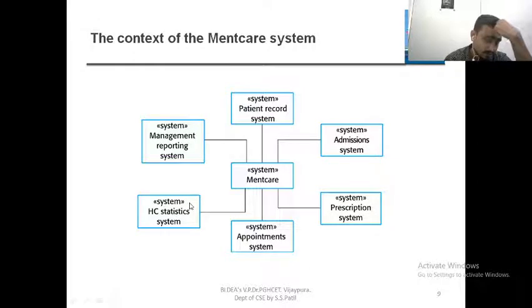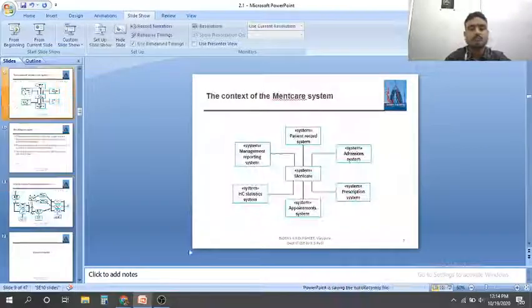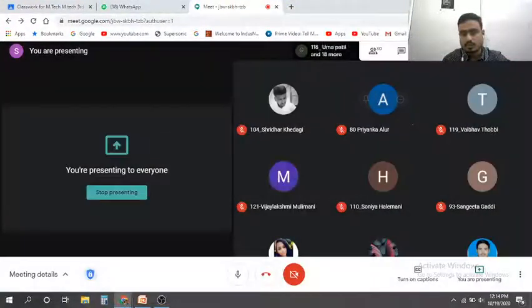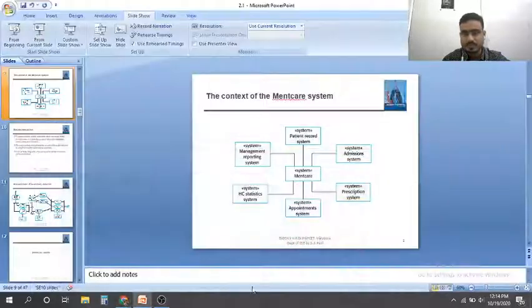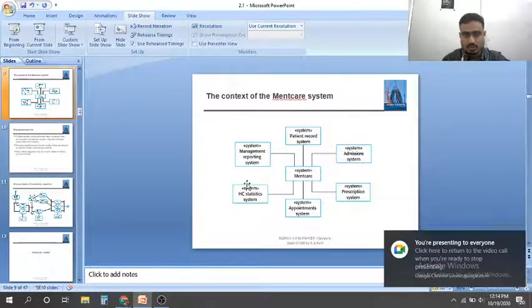So when you are developing any particular application or software, first you have to think about how many contexts you are going to encounter and how you are going to plan for them. Understood? So this is all about the context of the Medcare system. Understood? Yes, no? Yes, sir.